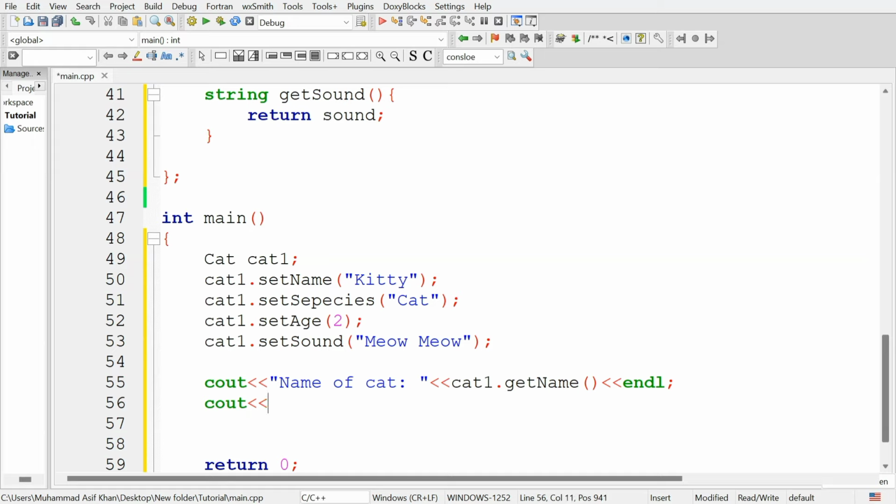Similarly, print the species of the cat, species of the animal, that is the cat1 dot get species.